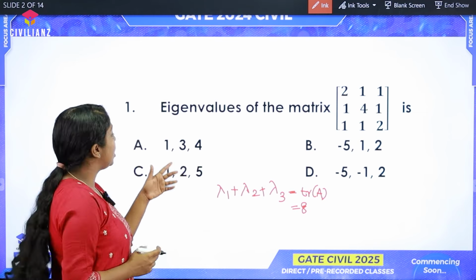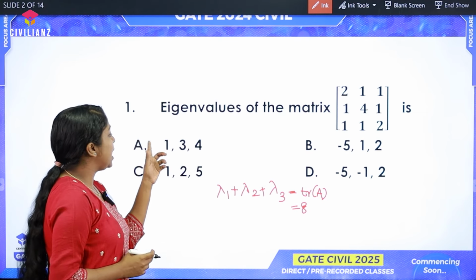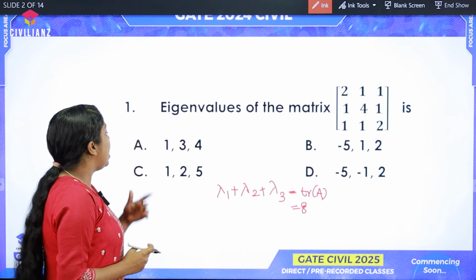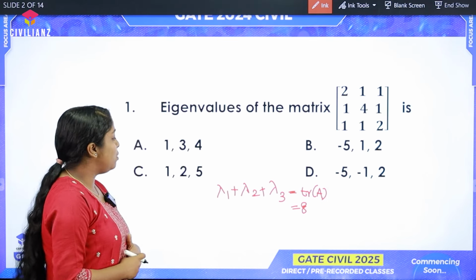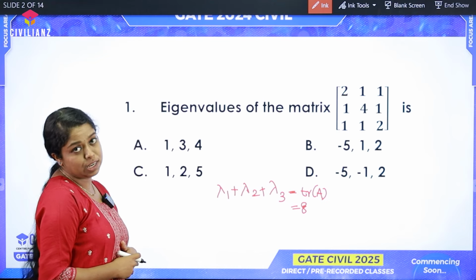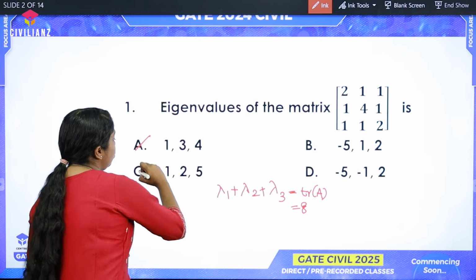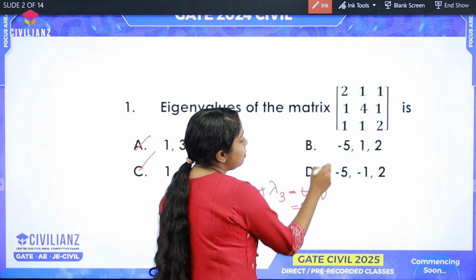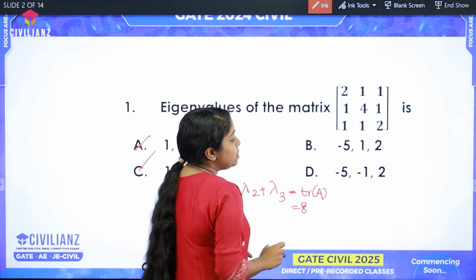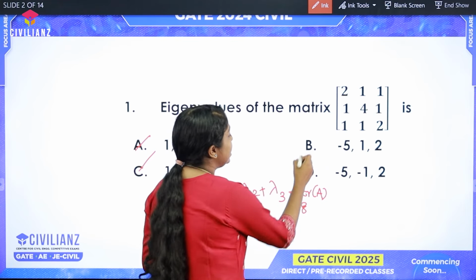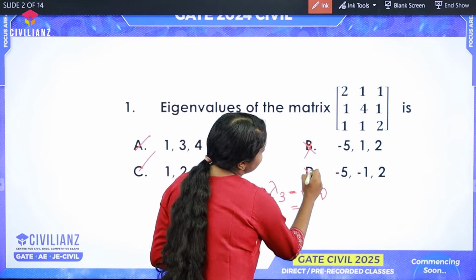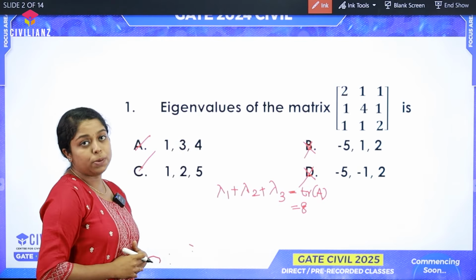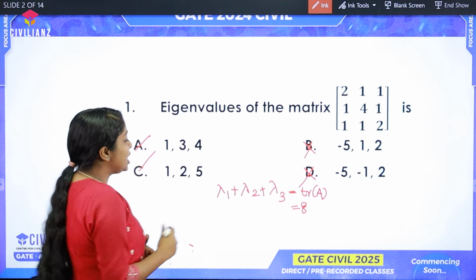From the options, we are able to find out that in option A, the sum of the values is 4 plus 3 plus 1, which is equal to 8. In option C, the sum of the values is 5 plus 2 plus 1, which is equal to 8. So now we have two options, option A and option C. While checking the sum of the values of option B and option D, they don't satisfy the criteria, so we will be able to cancel out these two options.